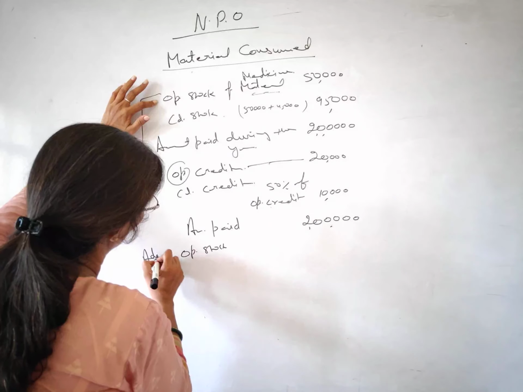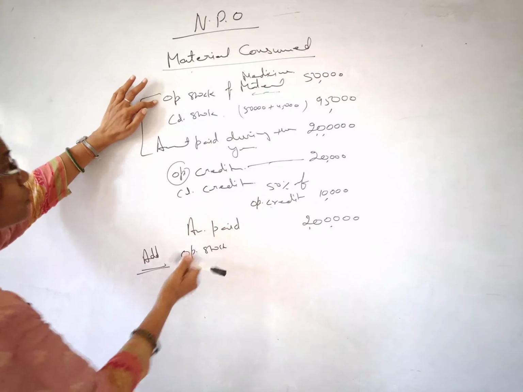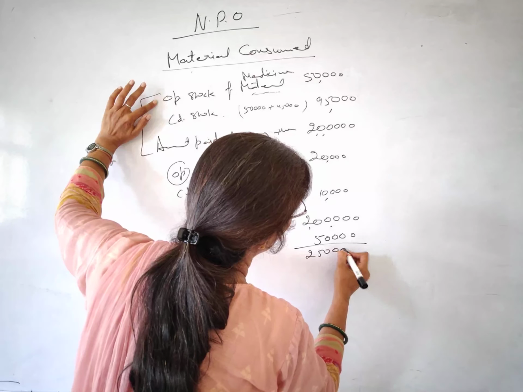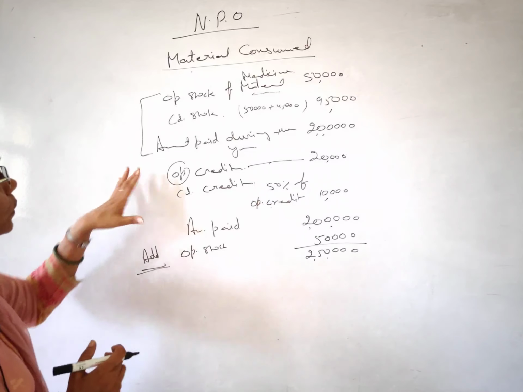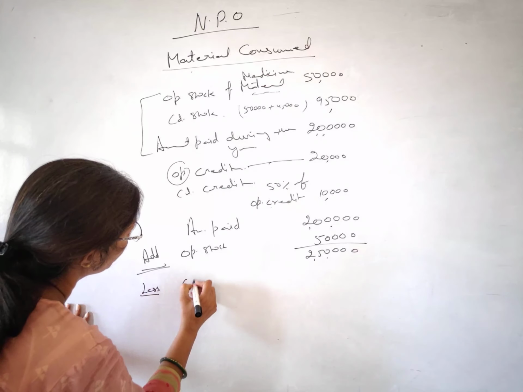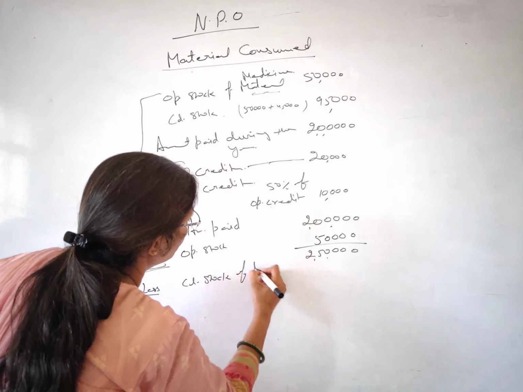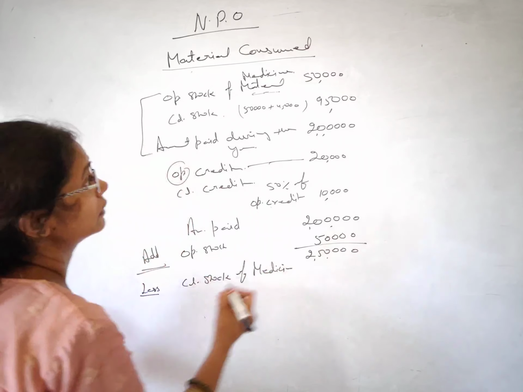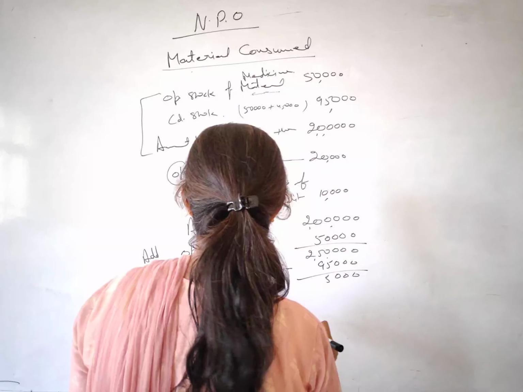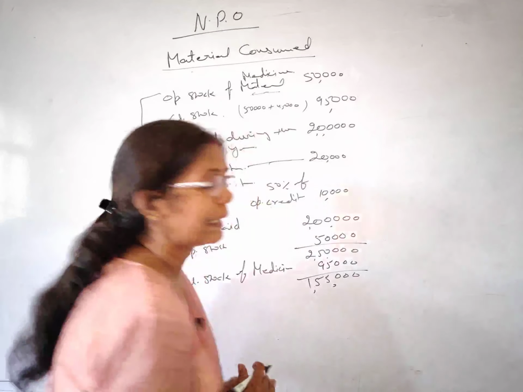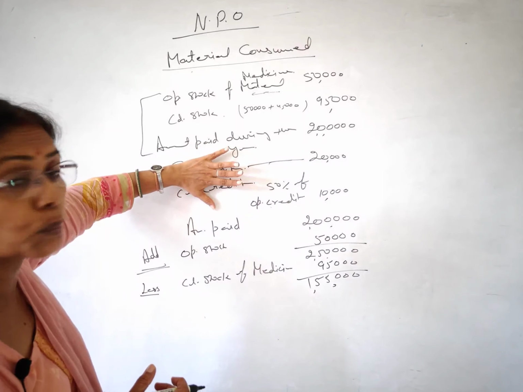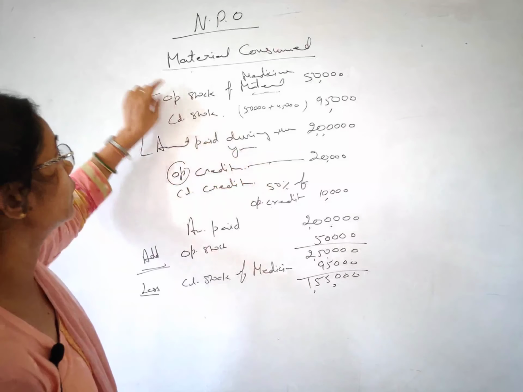You have to remember to add the opening stock, which is 50,000, so this becomes 2,50,000. Now the closing stock of medicine is 95,000, so less 95,000, and this is 1,55,000 material consumed during the year, if I don't look at the other two points.